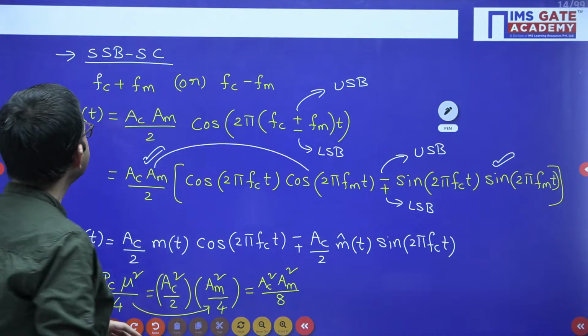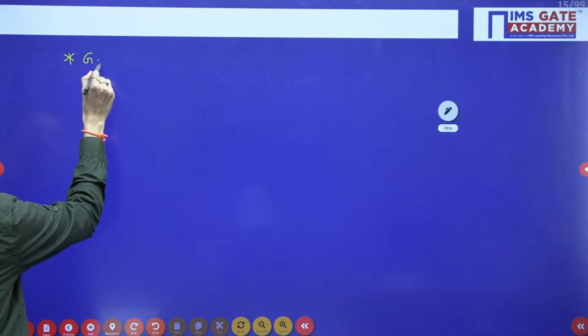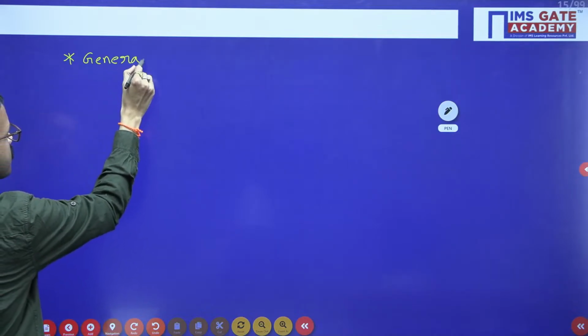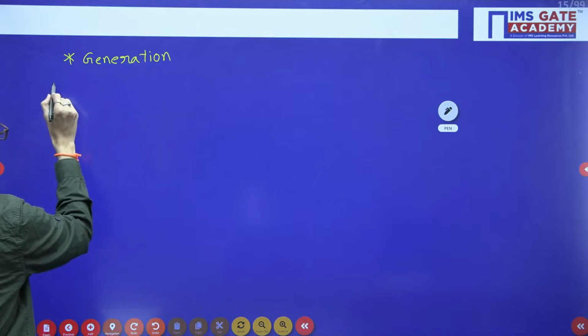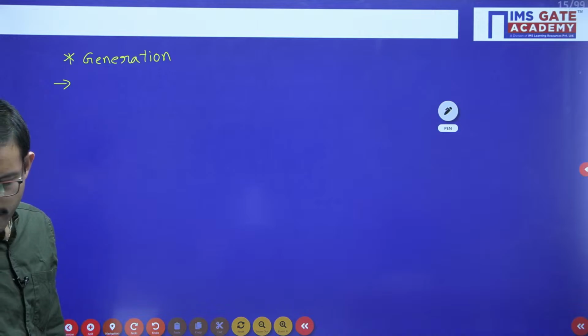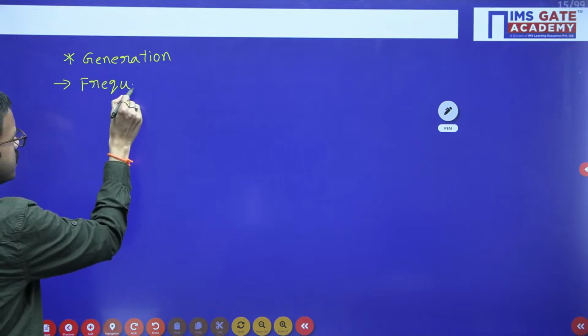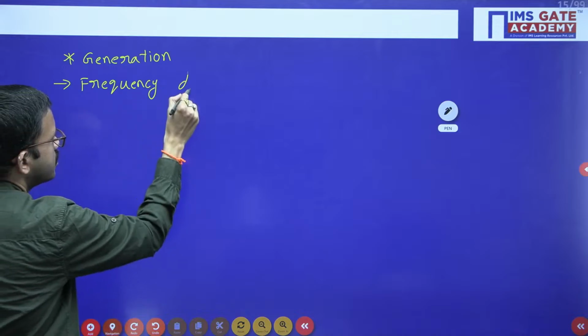Next one, regarding generation. For generation of the SSBSC signal, we have two methods. One is the frequency discrimination method.